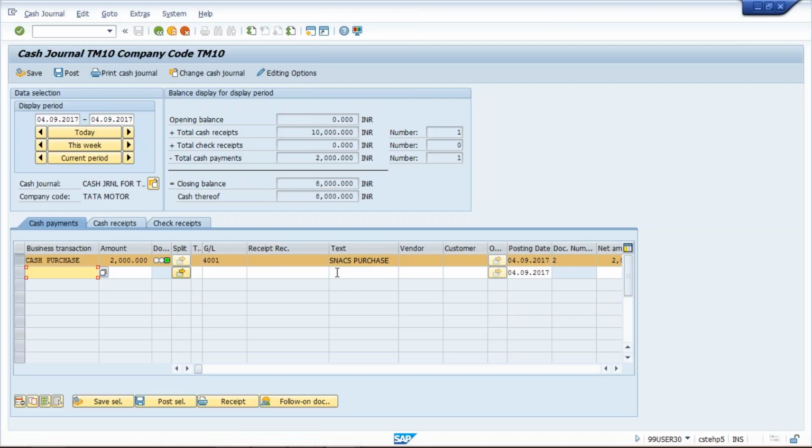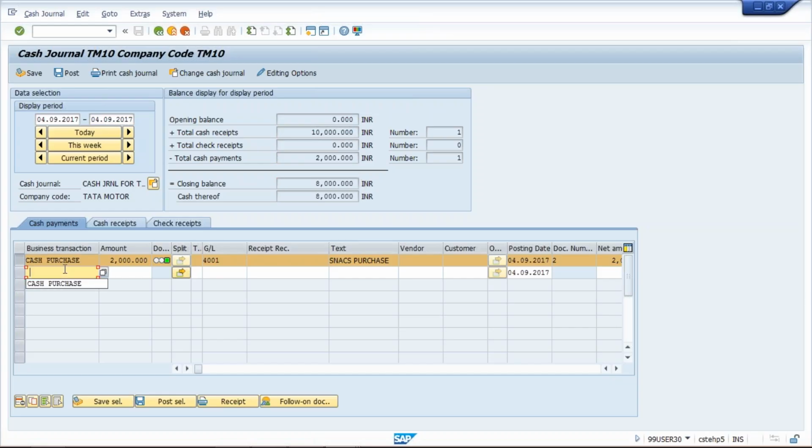See, this got posted, and once it got posted, total cash payment got updated with 2,000, and the closing balance has been reduced. We had 10,000 receipt, 2,000 payment we have made, so 8,000 will be remaining.